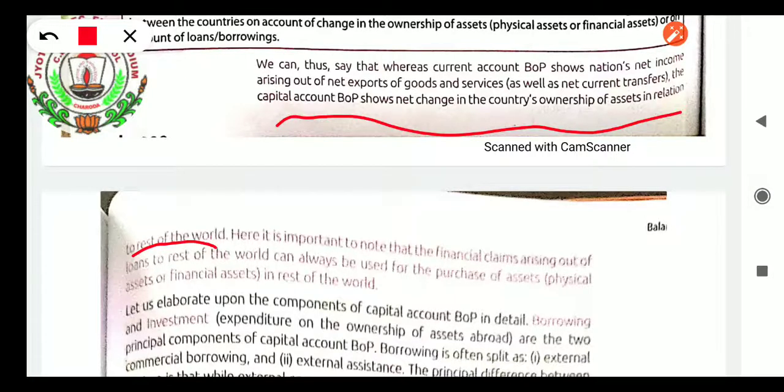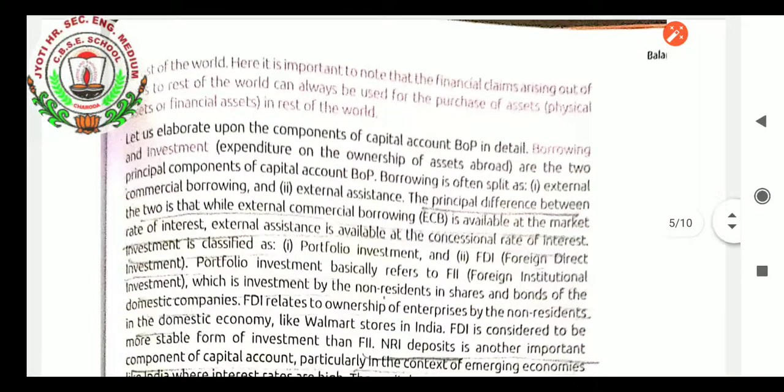It is important to note that the financial claim arising out of loans to the rest of the world can always be used for the purchase of assets, physical assets or financial assets in the rest of the world. So that is the point about the capital account transaction, because it is with the physical assets.